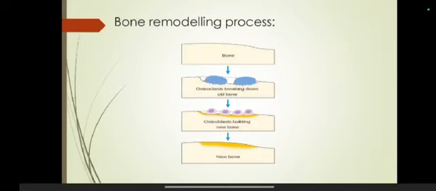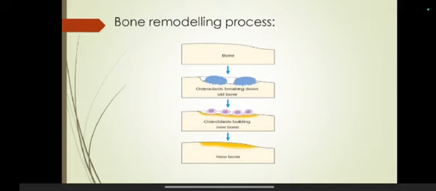We can better understand the causes through the bone remodeling process. What happens in bone remodeling? As I already told, bone formation and bone resorption occur throughout our life. When we are young, the bone formation is more than the bone resorption. When we grow older, the bone resorption is more than the bone formation. Because of that, fractures occur easily.